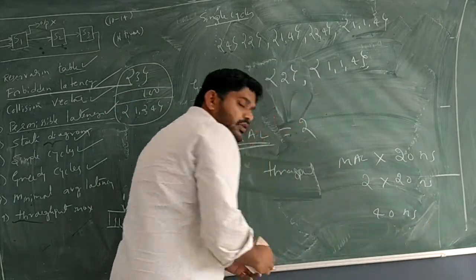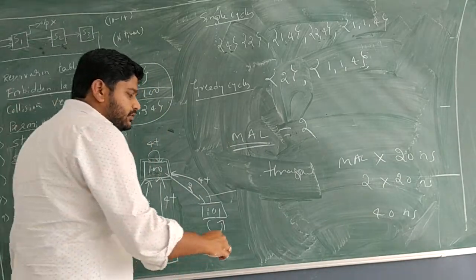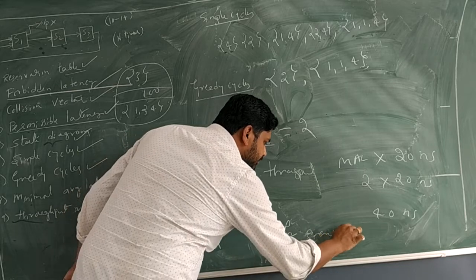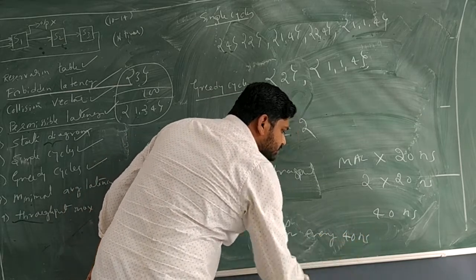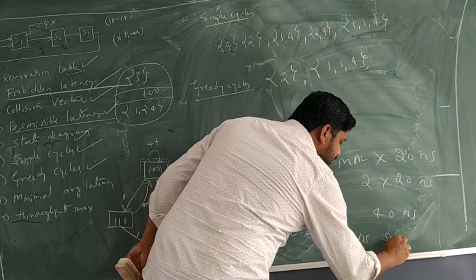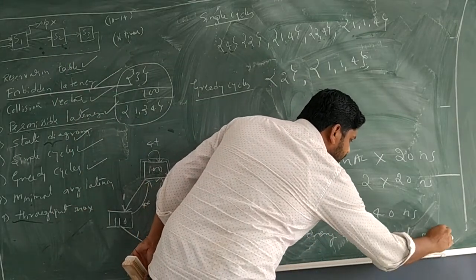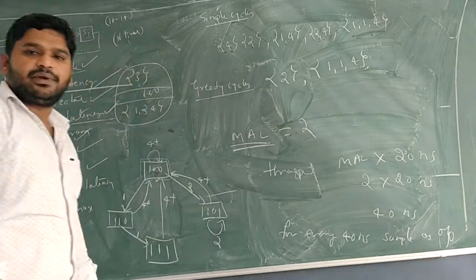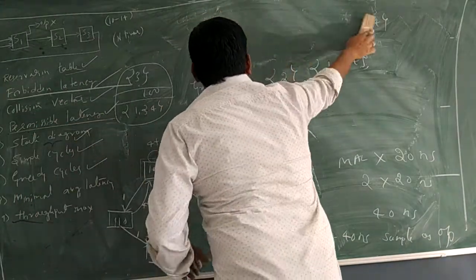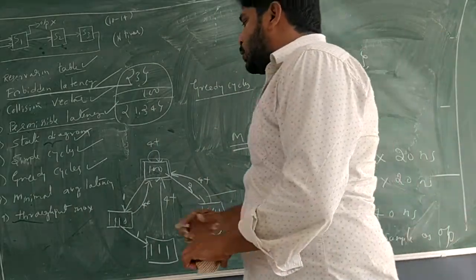Now, one important statement. For every 40th nanosecond, we will get one sample as output. Now, what is the last calculation? The last calculation is throughput.